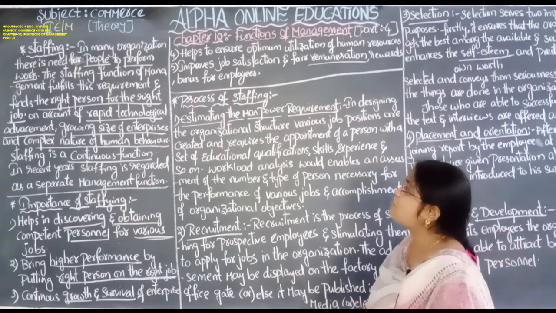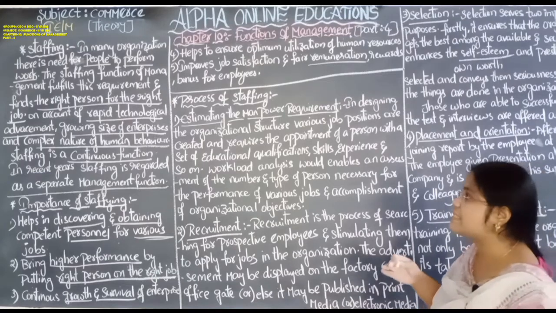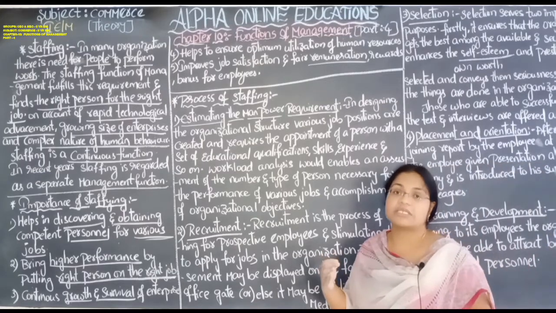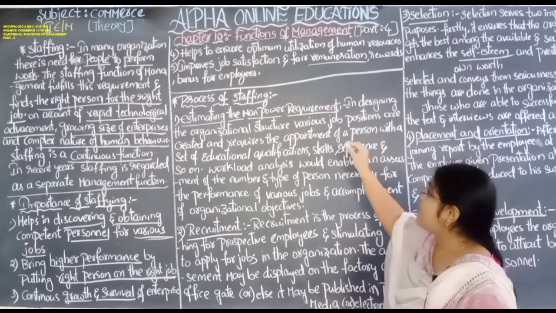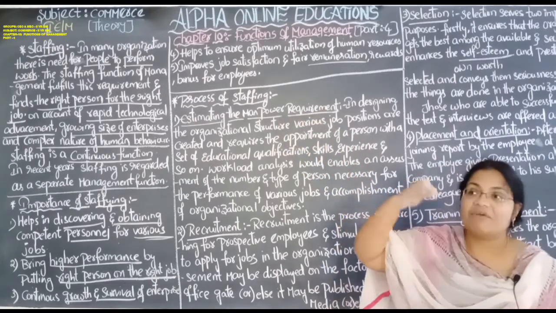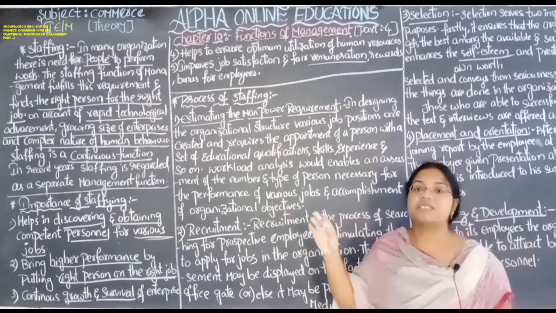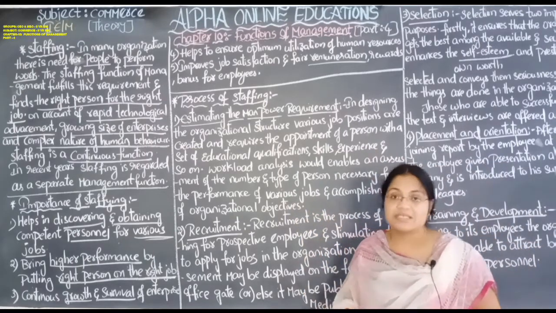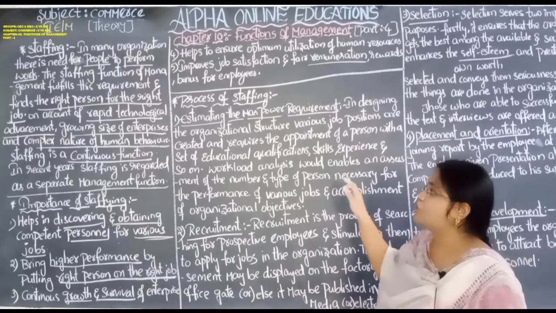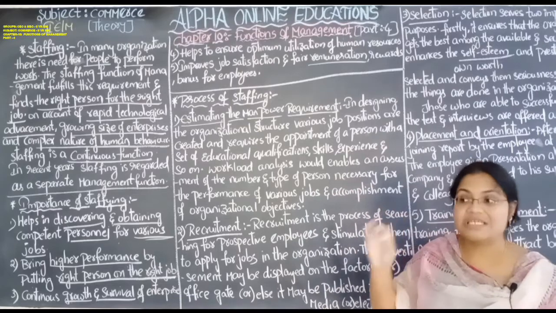Next, the process of staffing. Estimating the manpower requirement. First stage, how will this process start? First they have to estimate how much manpower is required. Nowadays technology is also used, and 10% of the work is done by computers. So they have to estimate how many members are required for this job.